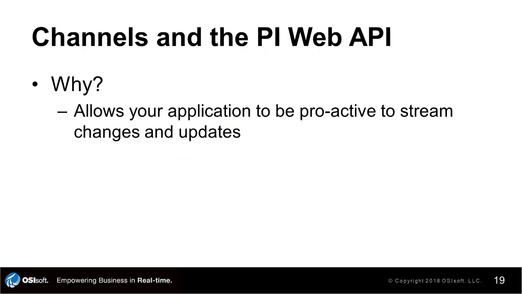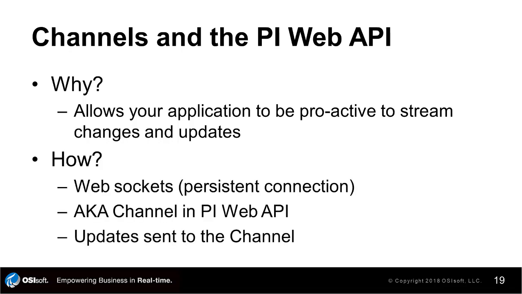WebSockets function on a different protocol from HTTP requests called WSS, or Secure WebSockets, similar to how HTTPS is secured by SSL certificates. A WebSocket will open up a persistent connection to the PyWeb API service. The channel will remain open to receive any payloads from the PyWeb API service. The channel is registered for particular points or attributes, and when a new or changed data value arrives, the new value will automatically be sent to the channel. We only need to pick up these events ourselves and process them.